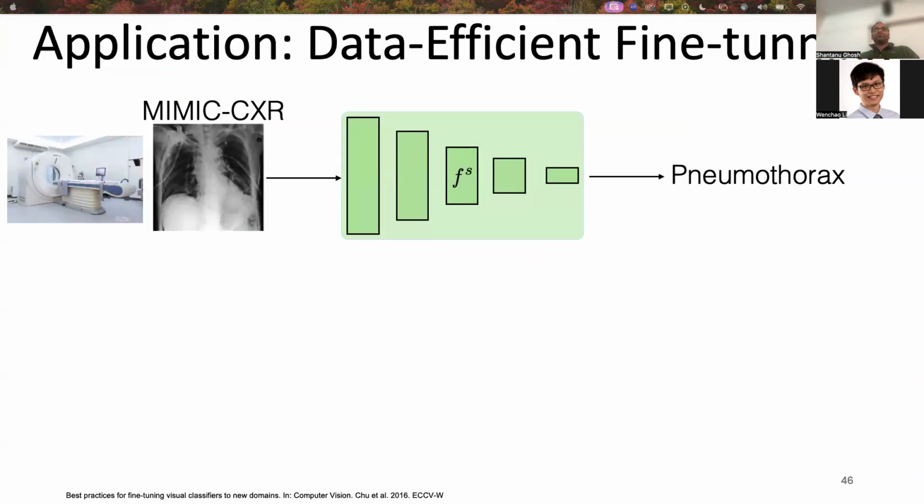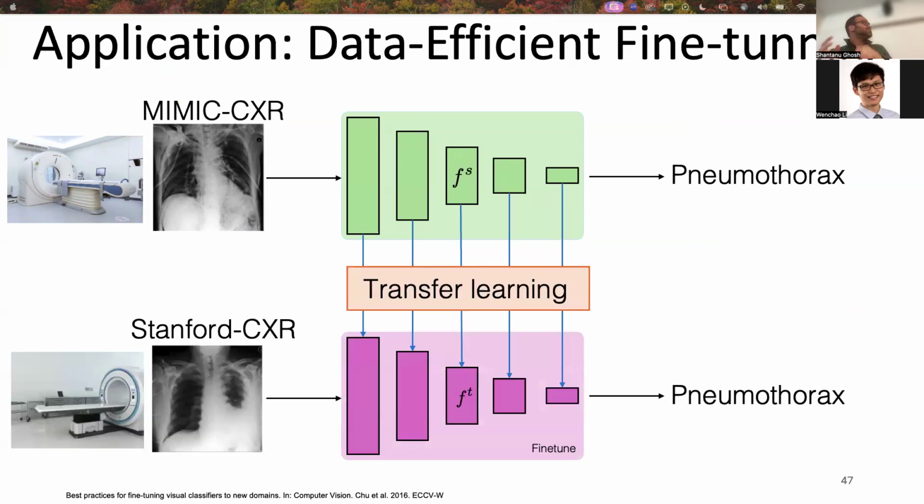Okay, so we are able to get the set of interpretable models out of the black box. Now, what is its application? We apply it to do effective transfer learning. Consider this particular setup where we are given the MIMIC-CXR dataset, which is based in Boston, and we trained a black box to classify the chest X-ray image to pneumothorax, and we aim to transfer this black box to Stanford